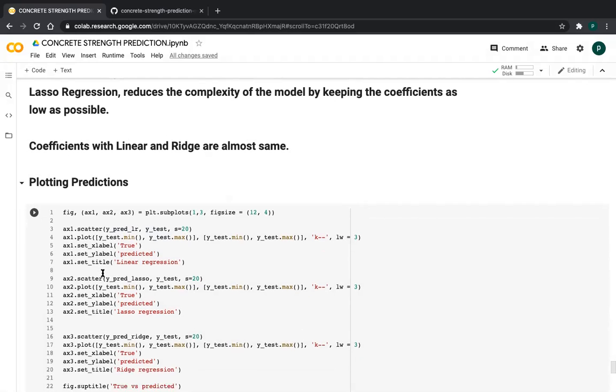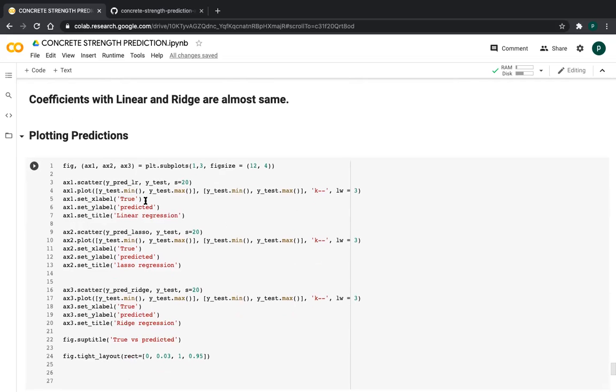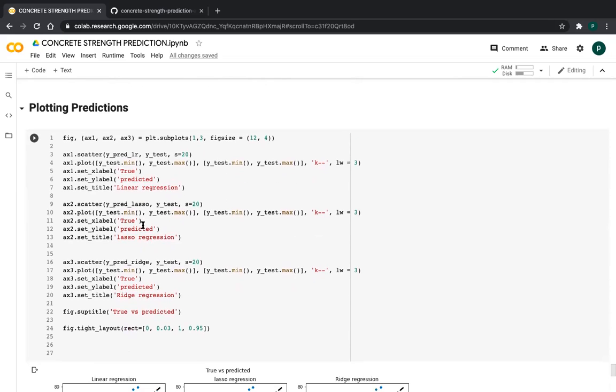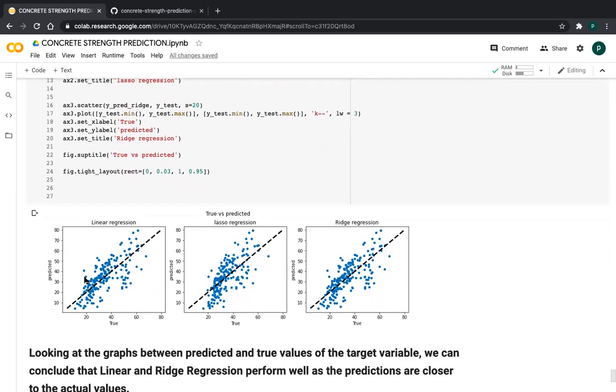And we need to give the coordinates of the plot, the x and y coordinates. This is x from min to max, and for y also min to max range. And for how your line looks, I take a dotted line, friends, and the line width is 3. And the x label is true and the y label is predict, and linear regression; for lasso and ridge it will be the same. So this is it, friends.